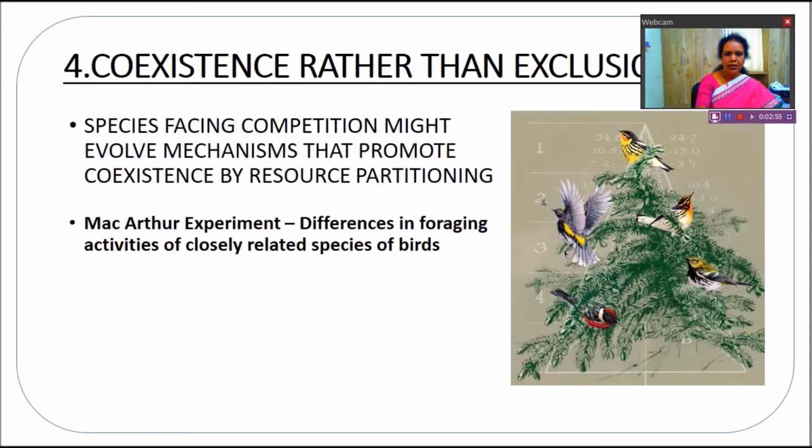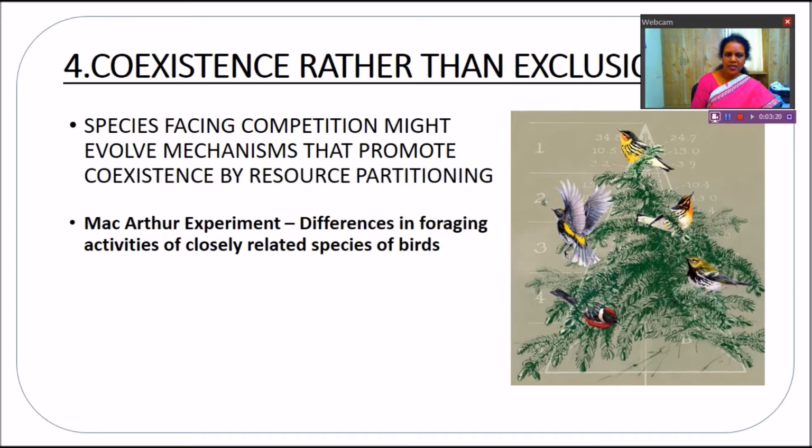And the next one is coexistence. When organisms are living together, it is called coexistence. Competition is there, but it does not mean the competing organisms always kill the other one; sometimes there is coexistence. So always the species try to coexist even though there is competition.